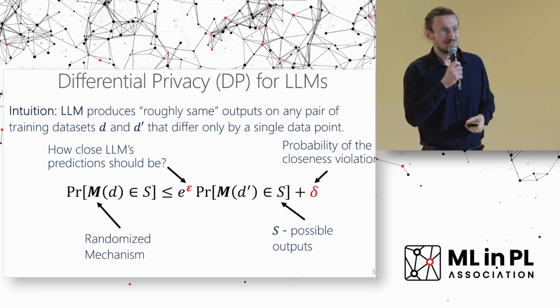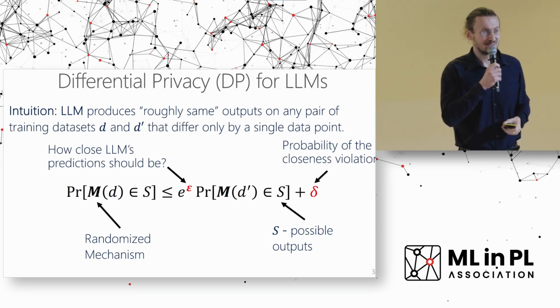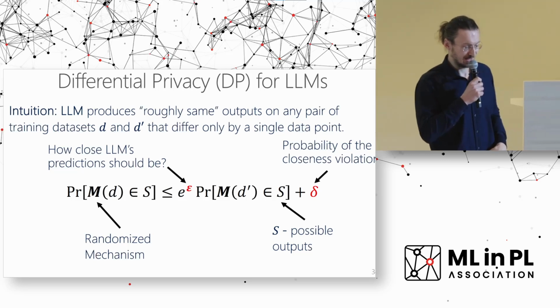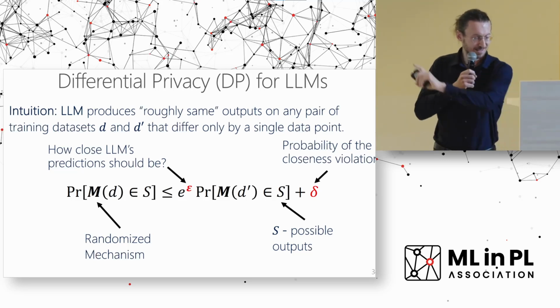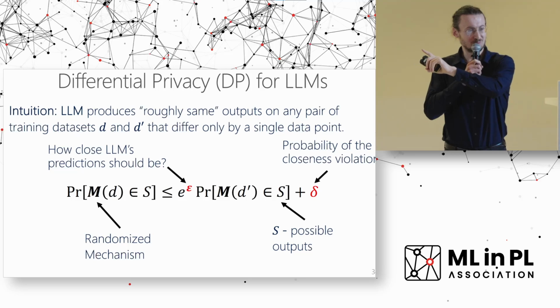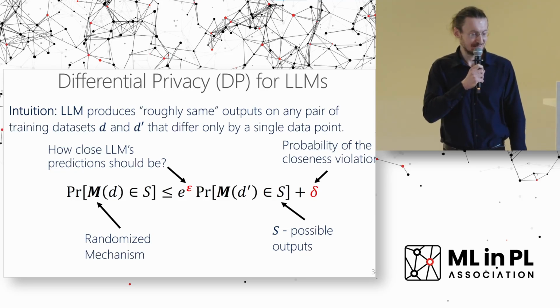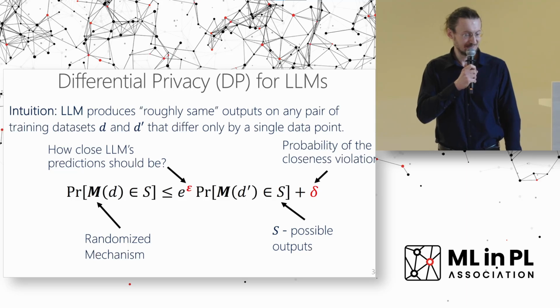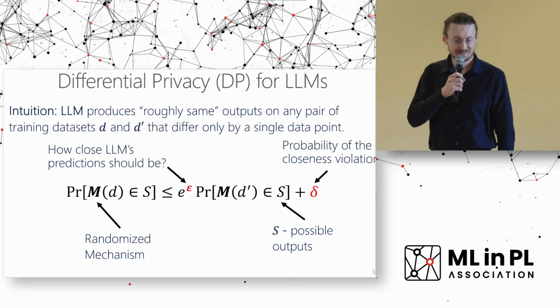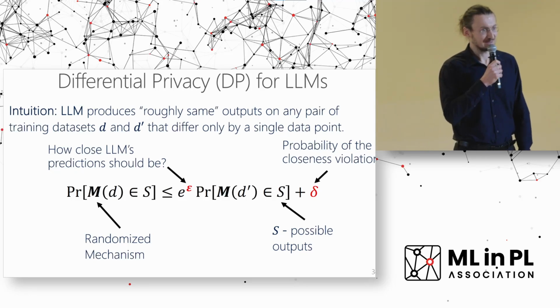Does it answer your question? I don't understand what E is right now. E? Yeah, the small e. It's 2.71, it's a constant. Yes.